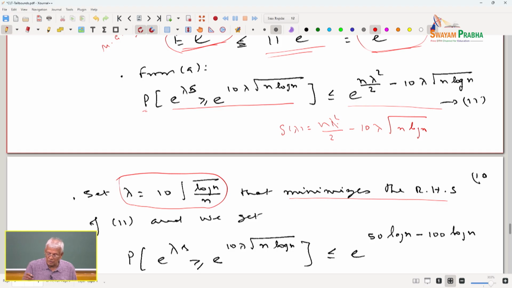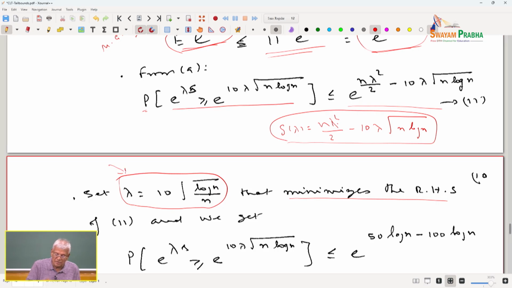Actually, I do not want to say lambda as a common factor, it is a quadratic in lambda. By computing the differential coefficient of g of lambda with respect to lambda, equating to 0 and computing the second derivative and checking it is positive, verify that lambda equal to 10 times square root of log n by n is the one that minimizes the right hand side. And that is a principle that comes from Chernoff bound. So, Markov, tail probability, Chernoff bound, trying to optimize the bound with respect to the chosen parameter lambda.